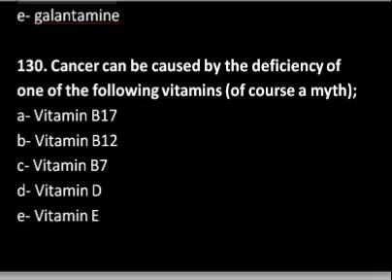So options are there: vitamin B17, vitamin B12, vitamin B7, vitamin D, and vitamin E. Actually, the option that is correct in this MCQ is vitamin B17. It is actually vitamin B17, which is also known as amygdalin. This is actually falsely promoted as a cure for cancer, but this is not scientifically validated.